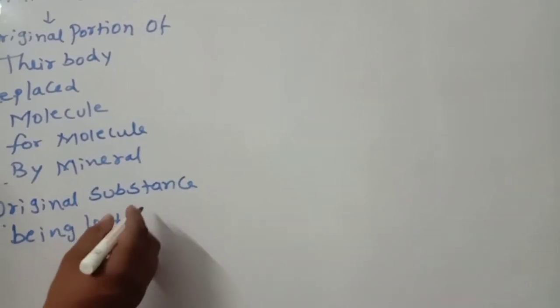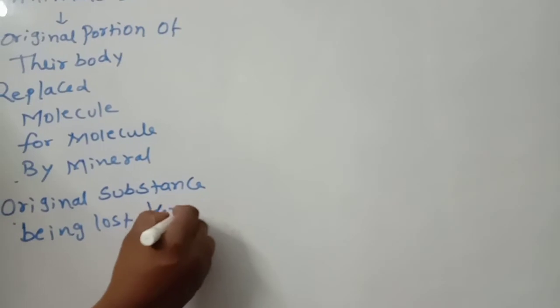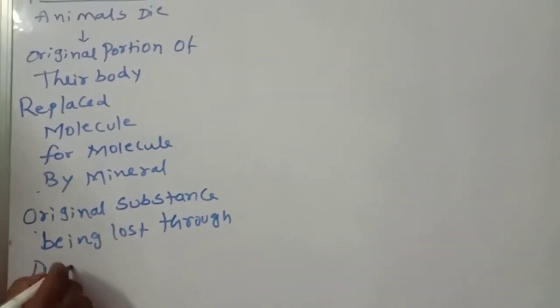The original substance is lost through disintegration. This point you should remember: disintegration.